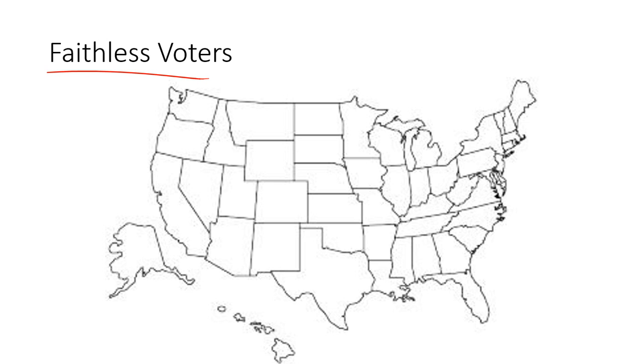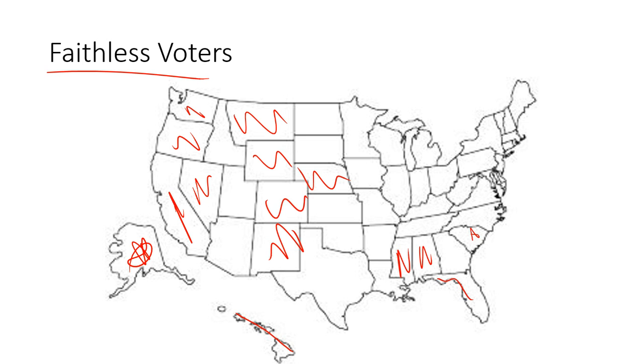Now, states have gone about trying to put laws in place making it illegal. Alaska, Hawaii, California, Nevada, Oregon, Washington, Montana, Wyoming, Colorado, Nebraska, New Mexico, Mississippi, Alabama, Florida, South Carolina, North Carolina, Virginia, Maryland, Vermont, Massachusetts, Connecticut, Rhode Island, Maine, Ohio, Michigan, and Wisconsin all have laws in place that will punish faithless voters. People that actually vote against who the state has elected will be punished. They could go to jail for this. And it's just one of those things that happens.